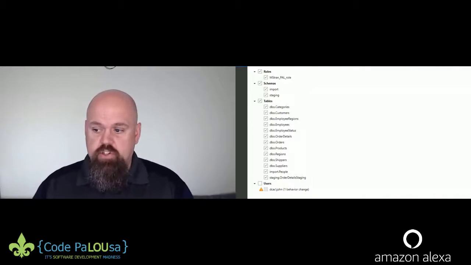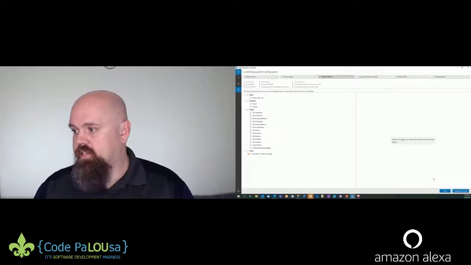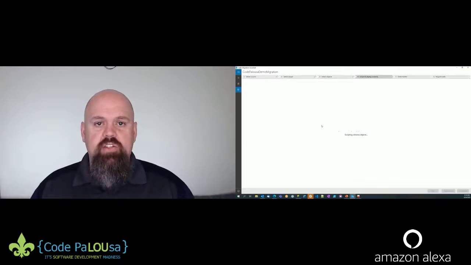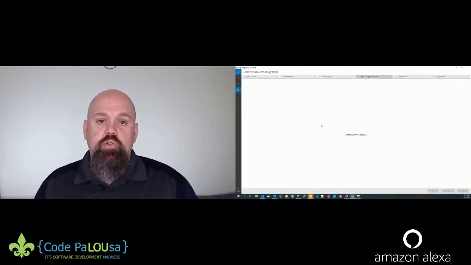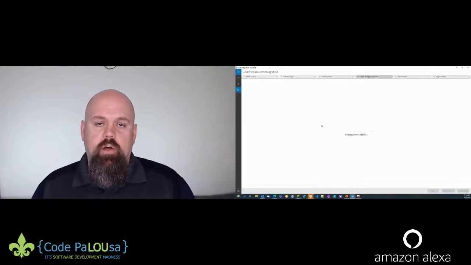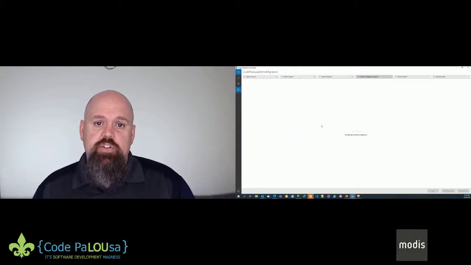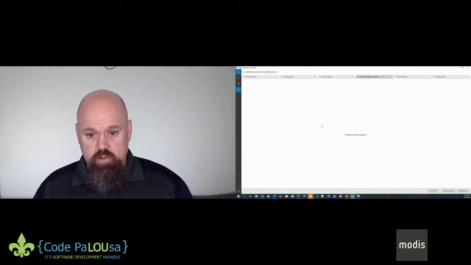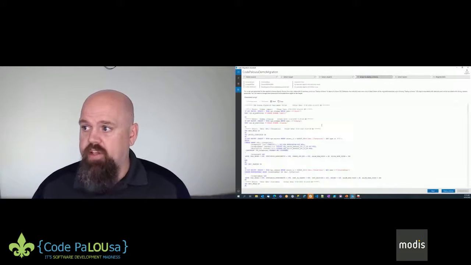I'm obviously not going to select the users because it's not going to migrate that. And what happens behind the scenes is it actually generates SQL scripts. So this tool will go through all the schemas and all the objects in my database, generate the create statements for all those objects, and then we deploy those objects up to Azure. And right now that's what it's doing.